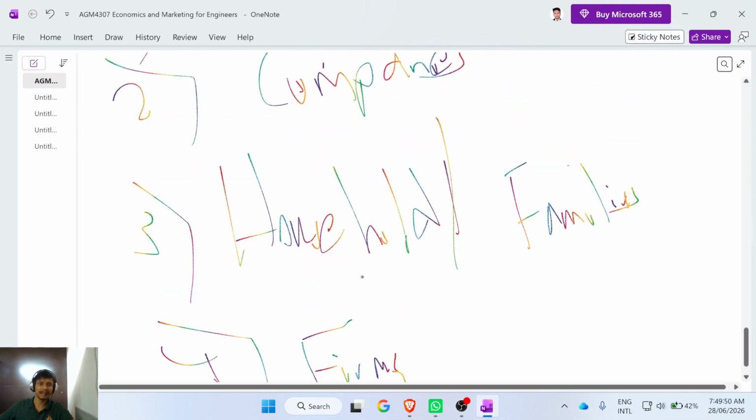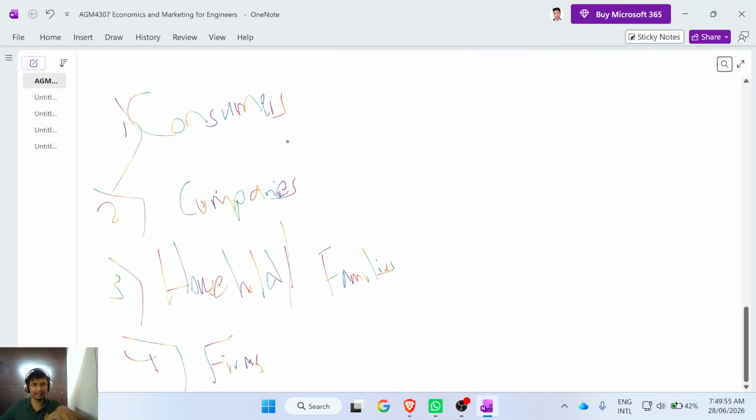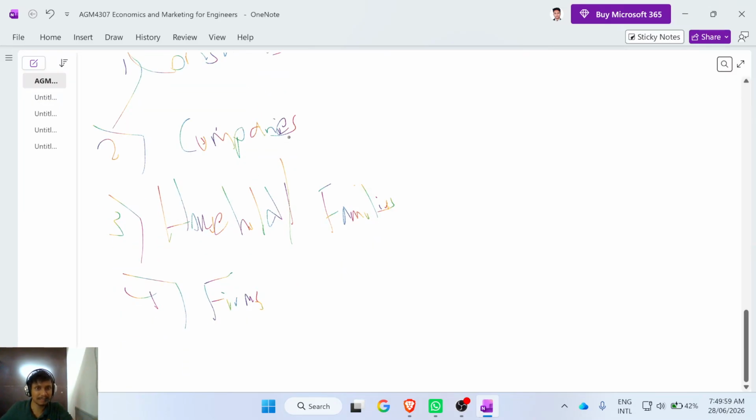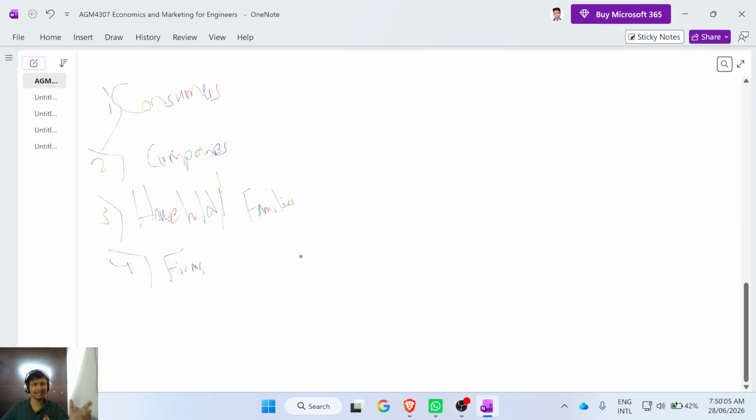Therefore, individuals means consumers, local people, companies, firms, households, families. For a summary, now we are going to study Sri Lanka.